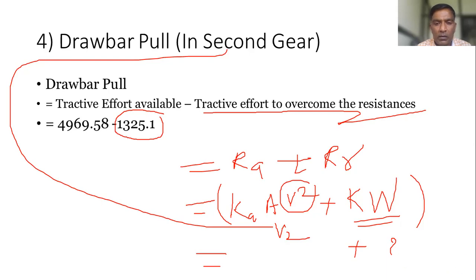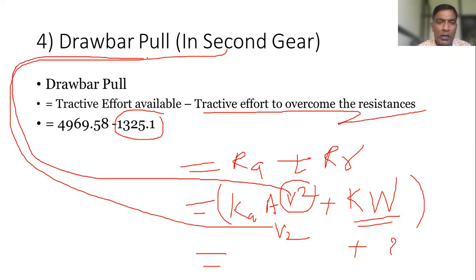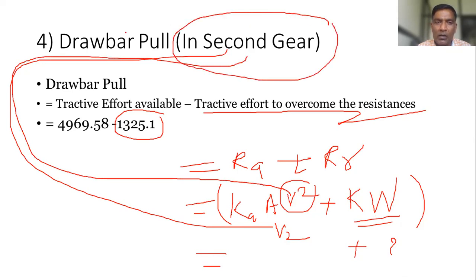Pranay, display. Correct, sir. It is correct. Sachin. Yes, sir. So remember that you should consider this V as V2, because in second gear we need to find out the drawbar pull.